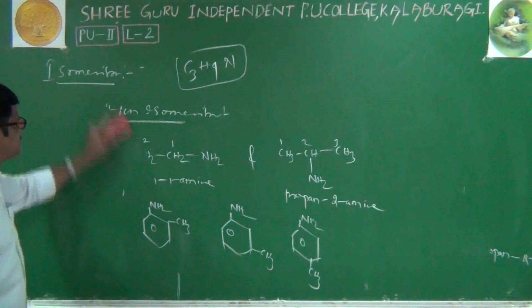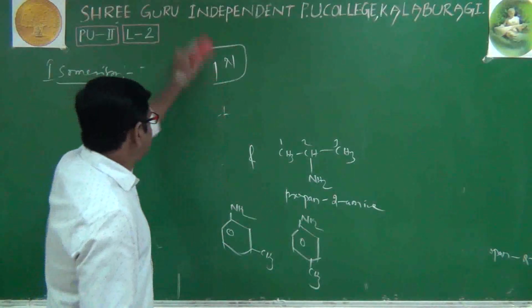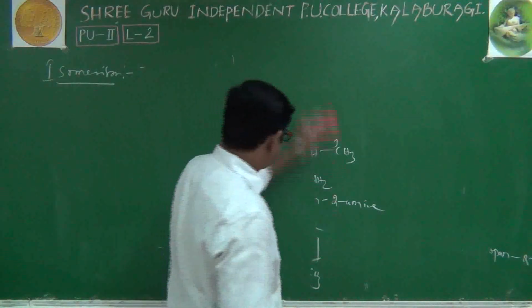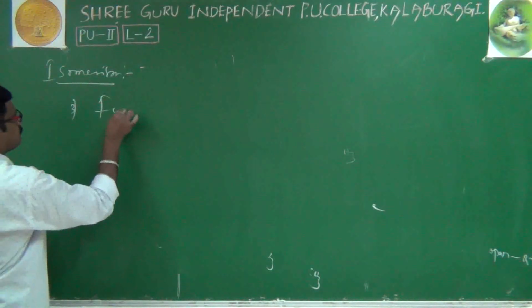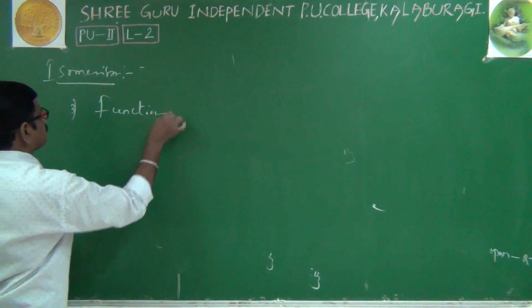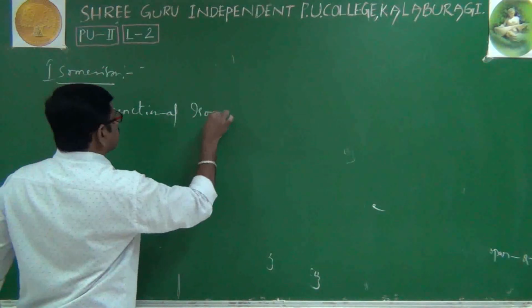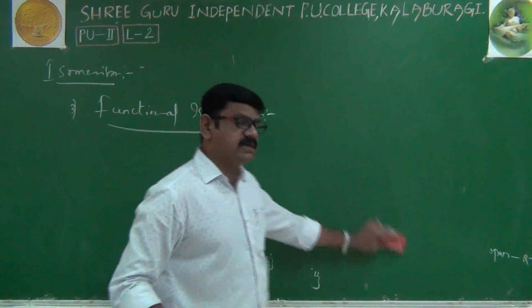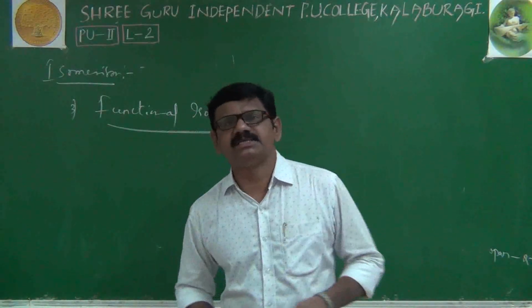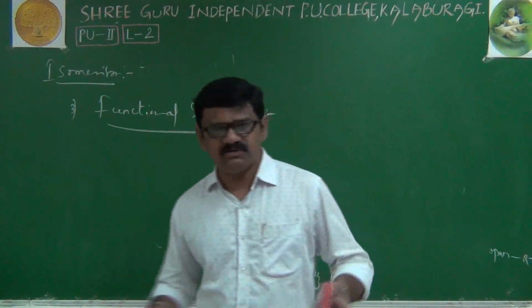Right. Next we will go to the third one, functional isomerism. How to define functional isomerism? Compounds have the same molecular formula but differ in their functional groups.